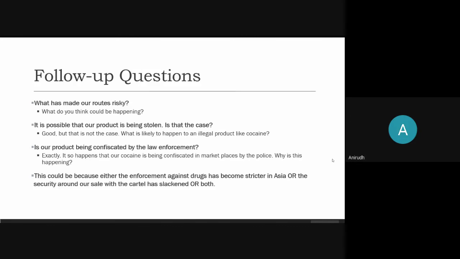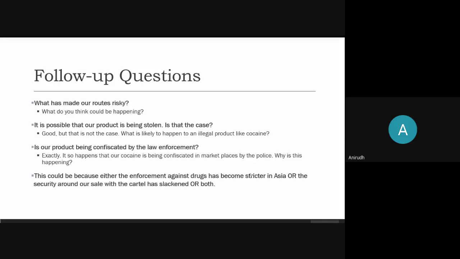So this could be because either the enforcement against drugs has become stricter, which is law enforcement, law has become stricter in Asia specifically, because we know that our profits have declined in Asia only, or the security around our sale with the cartel has slackened, which is what you guys said, or it could be both of the reasons. Were we supposed to make a conclusion at this point?